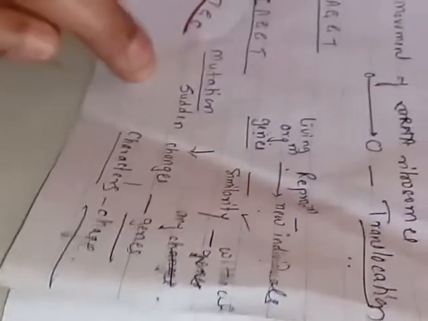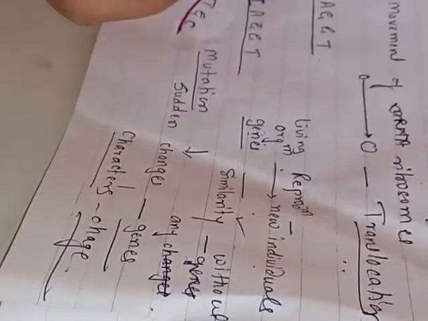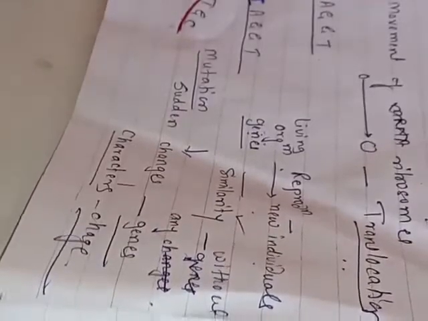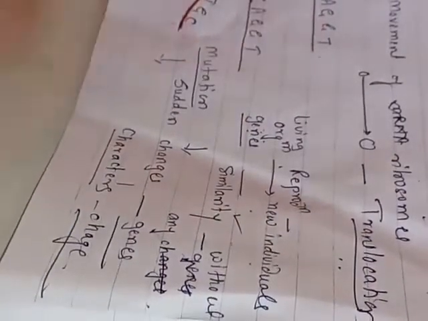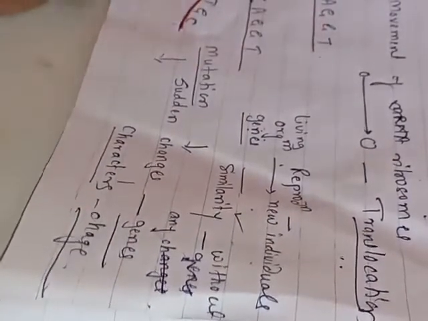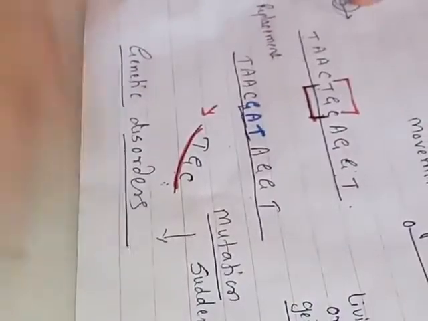Some of the mutations may be minor, काही काही खूप कमी होत असतात, but some of them may be considerable, and these mutations lead to, आणि मागच्या वर्षी आपण बघितलं काय होत असतं म्युटेशन जर झालं तर? Mutation leads to genetic disorder.